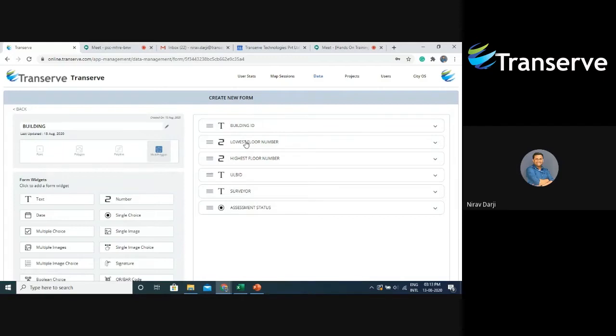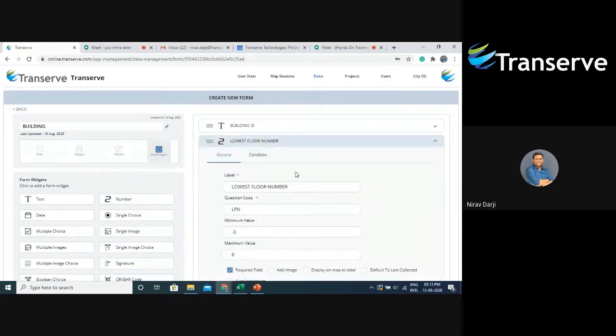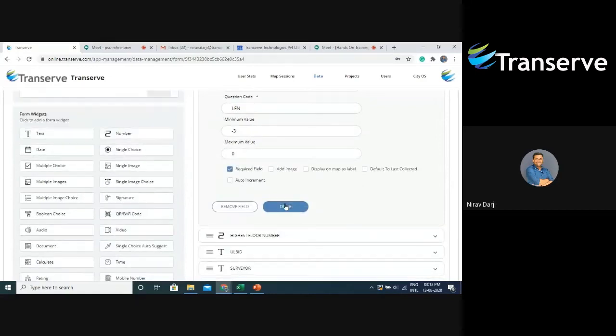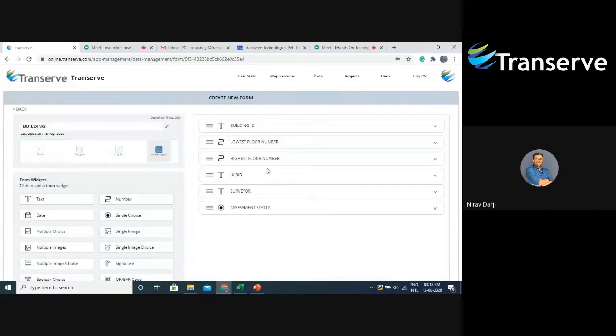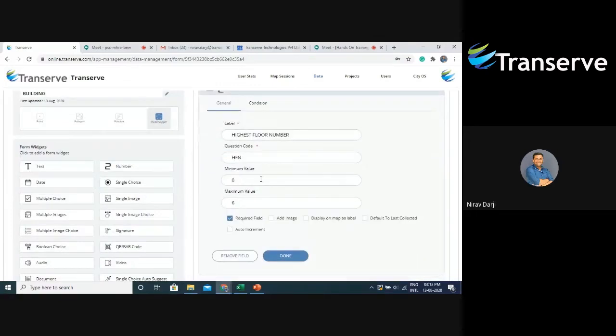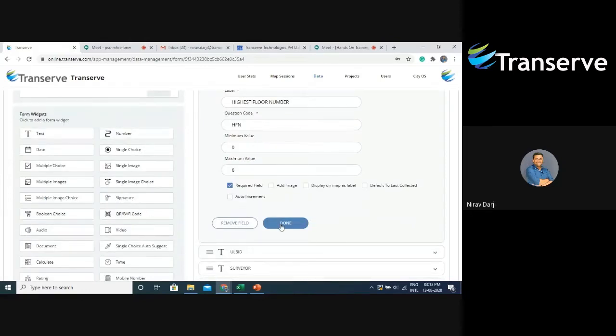Then we have a number widget, which will take the lowest floor number. Considering the city in which I'll be doing a survey, consider that I know that in all the buildings, the lowest number of floor can range from -3 to 0. So considering that, I've given my minimum value as -3 and maximum value as 0. Then I'll say done. Then I have another widget for highest floor number. Similarly, for the highest floor number, I've also given minimum value and maximum value, 0 and 6. This value can be anything depending upon your survey.